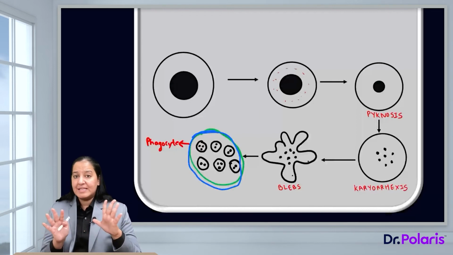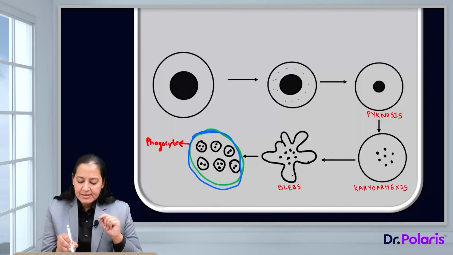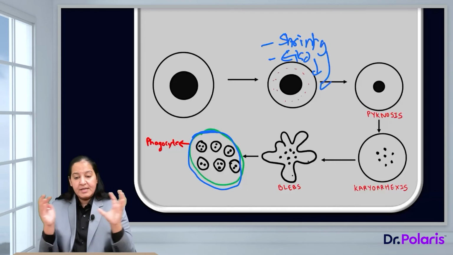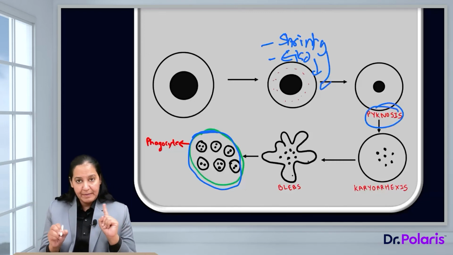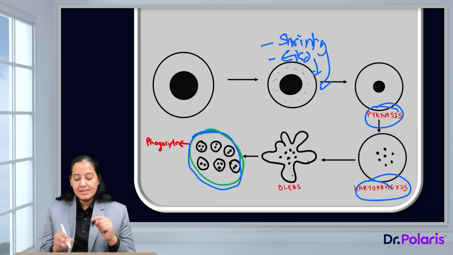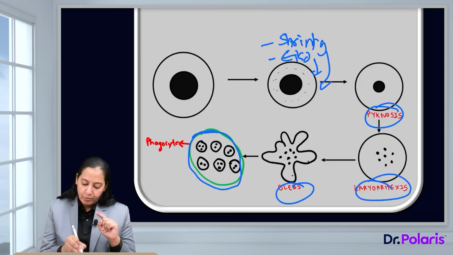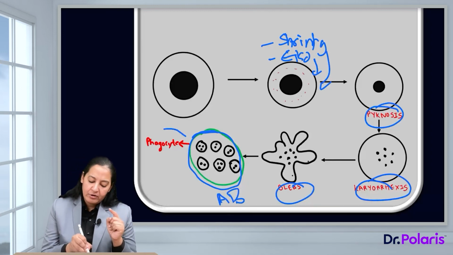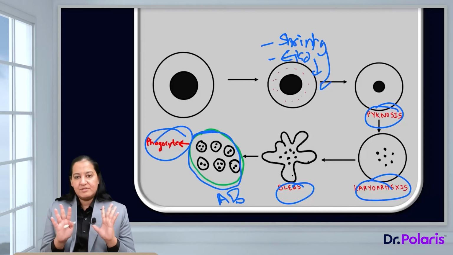Can you enumerate them by sequence? There are 7 changes. The first one is cell shrinkage. It is seen in this diagram. The first one, shrinkage. The second is eosinophilia. So these two are seen in this diagram. The shrinkage is there, eosinophilia is there. Then the nucleus is pycnotic. Then the nucleus is showing karyorrhexis. Then blebs are there. Then apoptotic bodies are formed. And in the end, a phagocyte will come and engulf them. So that is phagocytosis. So these are the changes in sequence.